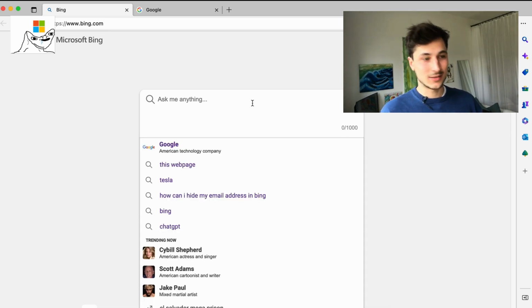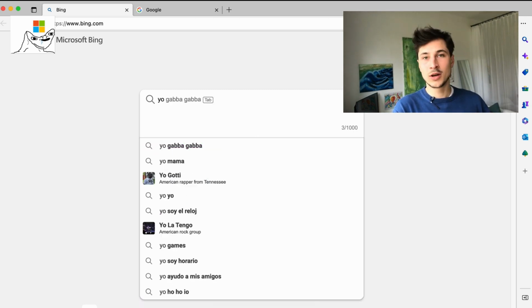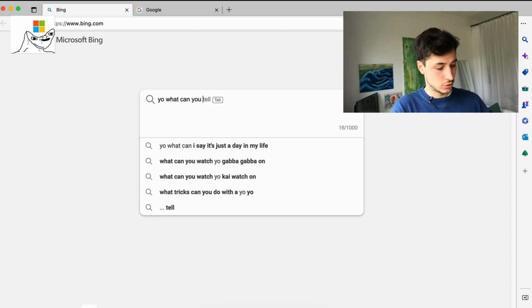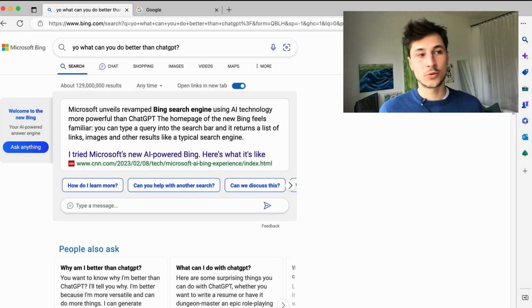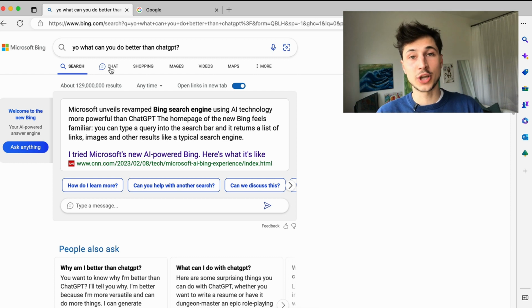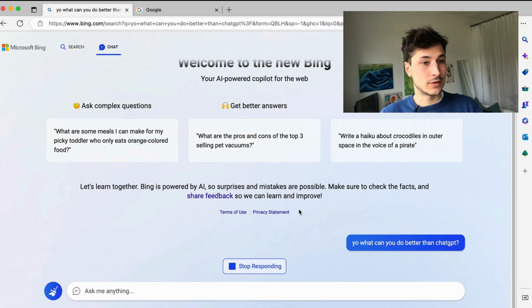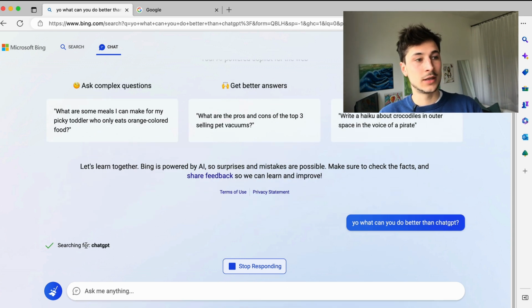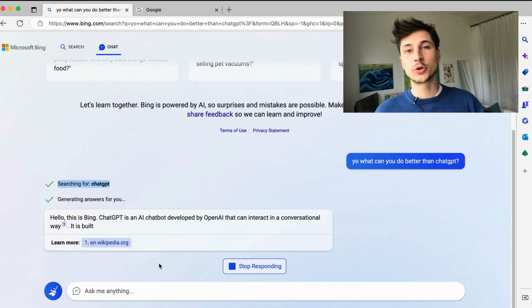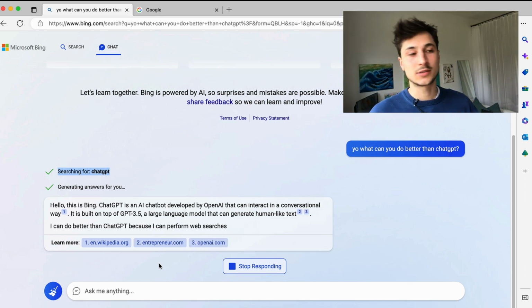That's Bing Chat. So before we do anything, we could ask it, what can you do better than ChatGPT? Because that's what we want to know, right? So Bing Chat. Okay, now that's actually just a search. So we gotta click over to the Chat tab, and here we have it. Okay, what can you do better than ChatGPT? And here you can already see it's searching for ChatGPT. So it's kind of giving you more sources than ChatGPT, and maybe it will tell us that as well.